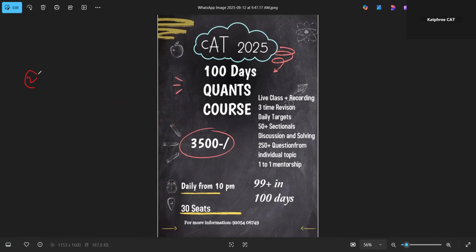Second thing, you have even solved the question, but you are not able to maximize your score in quants mocks or sectionals. Now here you will need one-to-one mentorship. Whatever mock you had attempted, whatever section you have attempted, we're going to go through that.